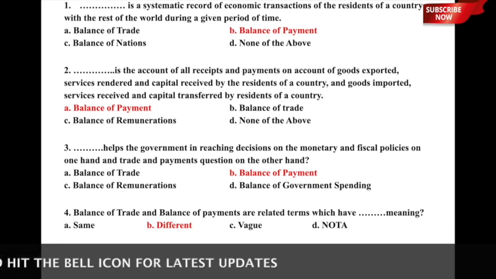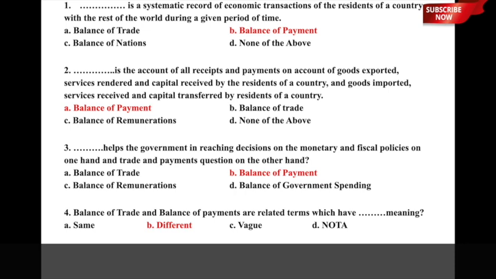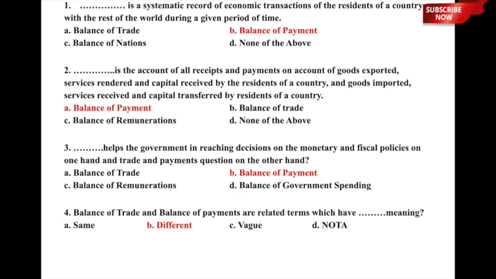The third question is, dash helps the government in reaching decisions on the monetary and fiscal policies on one hand and trade and payments question on the other. What helps the government in reaching decisions on monetary and fiscal policies on one hand and the trade and payments question on the other hand, whether it is A, balance of trade, B, balance of payment, C, balance of remunerations, or D, balance of government spending.